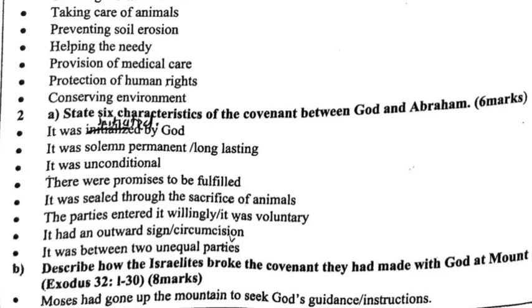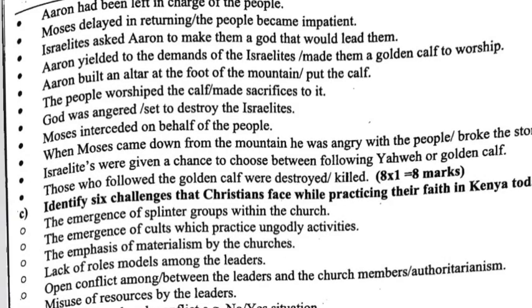Question 2b. Describe how Israelites broke the covenant they had made with God at Mount Sinai, as found in Exodus chapter 32, verse 1 to 30. Moses had gone up the mountain to seek for God's guidance. Aaron had been left in charge of the people. Moses delayed in returning, and the people became impatient. Israelites asked Aaron to make them a god that would lead them. Aaron yielded to the demands of the Israelites and made the golden calf to worship.